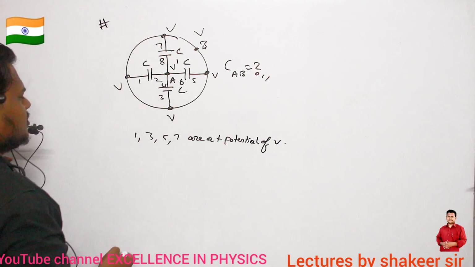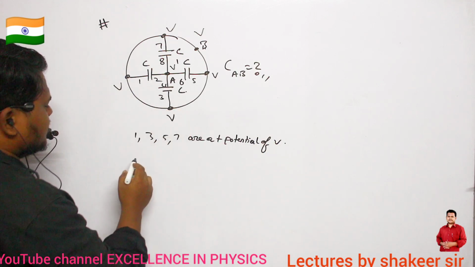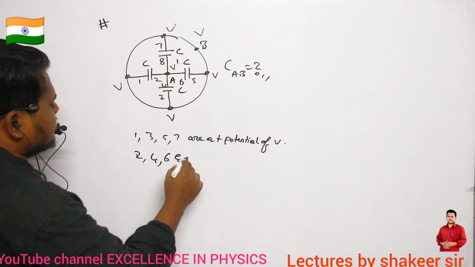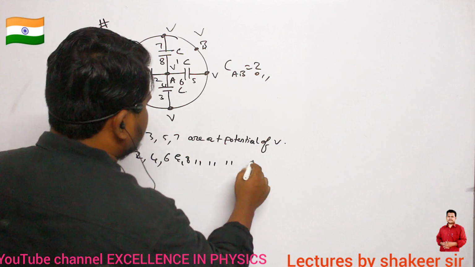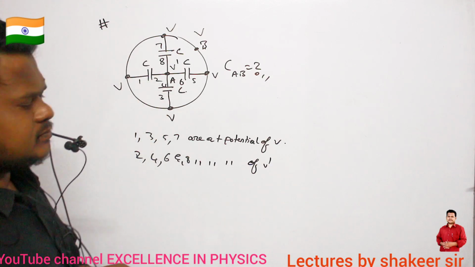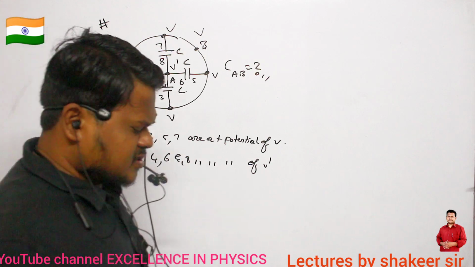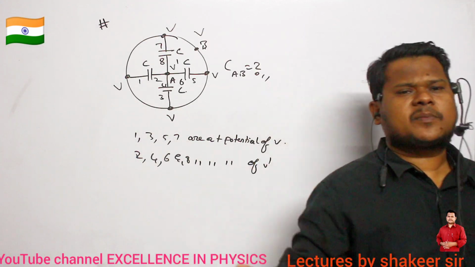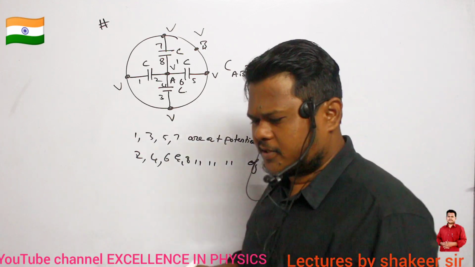Now what are the plates which are present at V dash potential? 2, 4, 6 and 8. So they are present at a potential of V dash. So what is the meaning of this? 4 plates are present at one potential, and the second plates of the same capacitors are present at another potential.